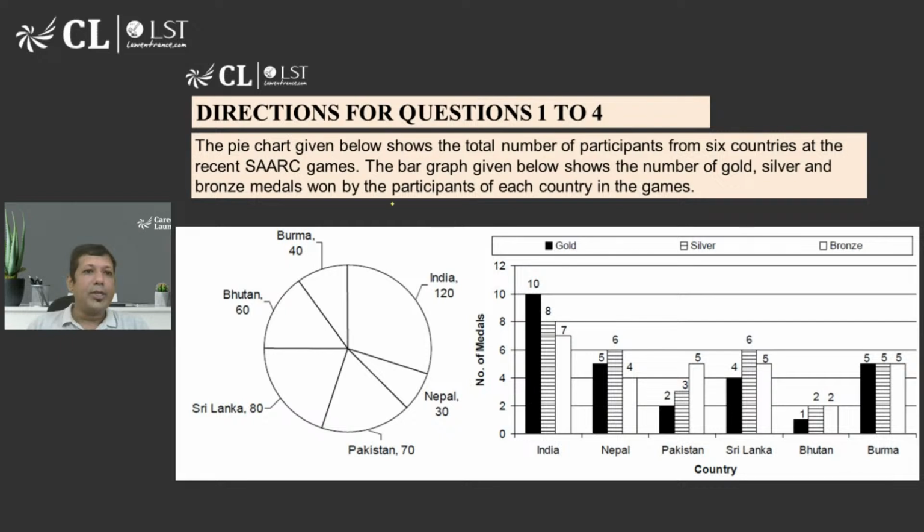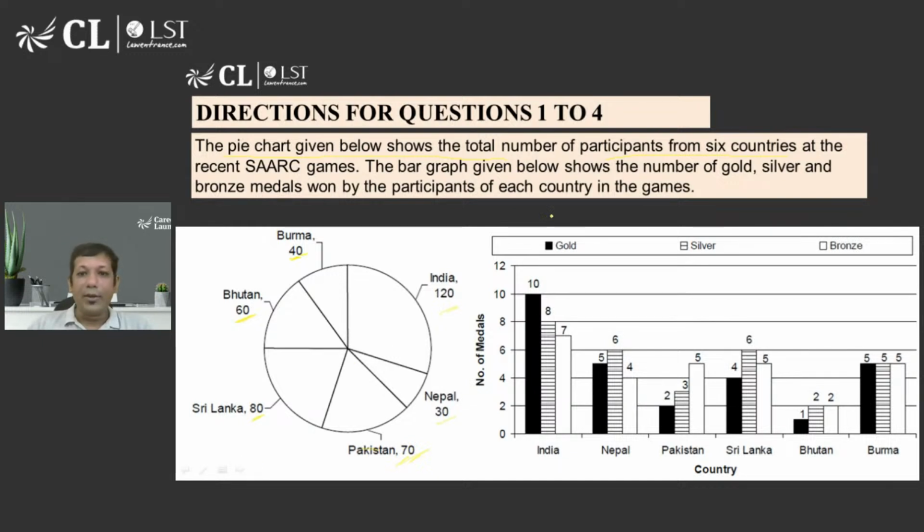It says that participants from the 6 countries at the recent games, the pie chart gives below the number of participants. So it means from Burma there are 40 participants, from India there are 120 participants, from Nepal there are 30 participants, from Pakistan there are 70 participants, from Sri Lanka there are 80, from Bhutan there are 60 participants. So the first graph is talking about number of participants.